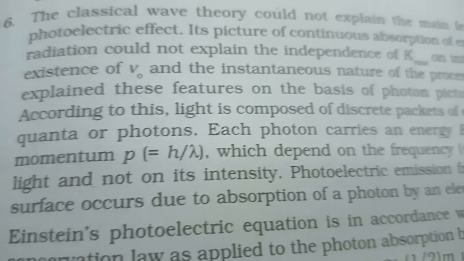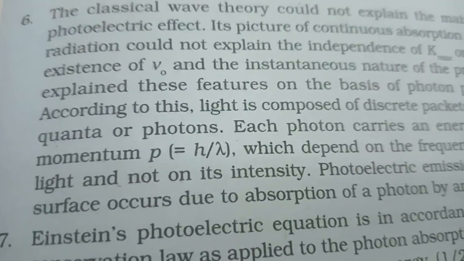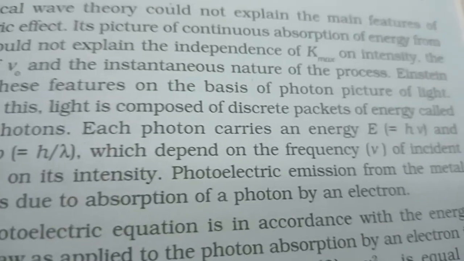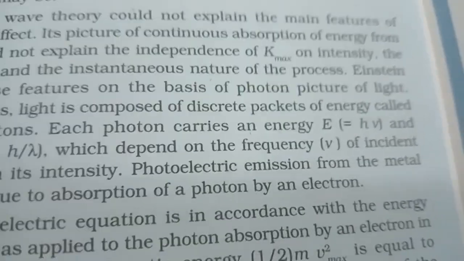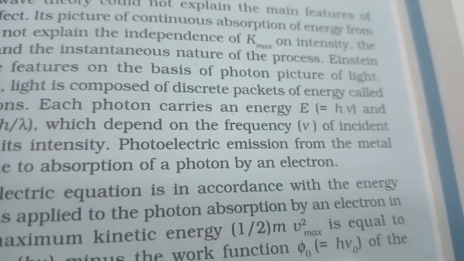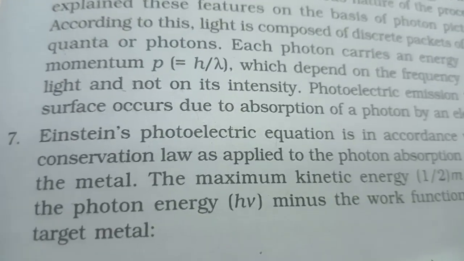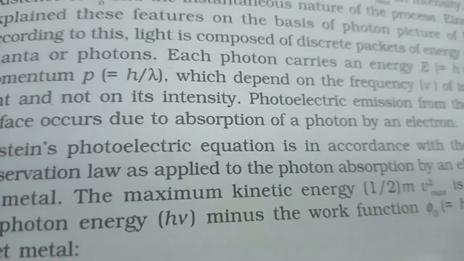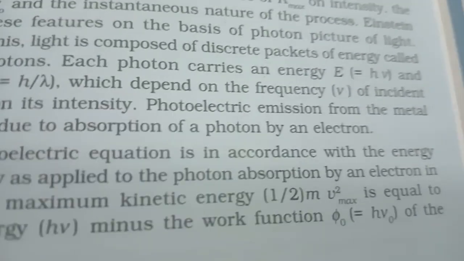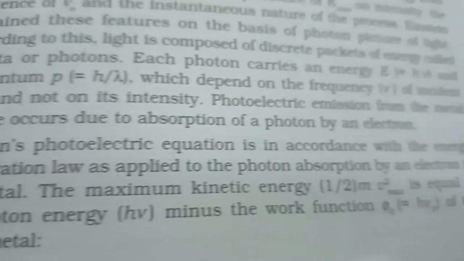Einstein explained these features on the basis of photon picture of light. According to this, light is composed of discrete particles, packets of energy called photons or quanta. Each photon carries an energy E is equal to h nu and momentum p is equal to h upon lambda, which depend on the frequency nu of incident light and not on its intensity.